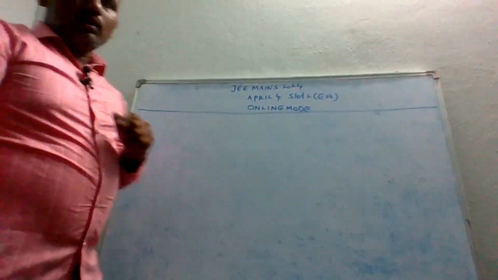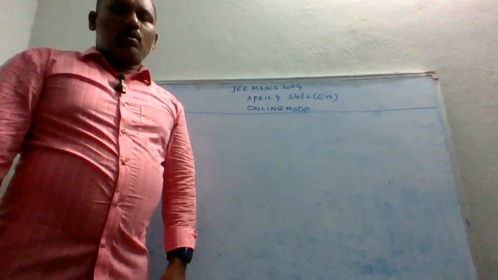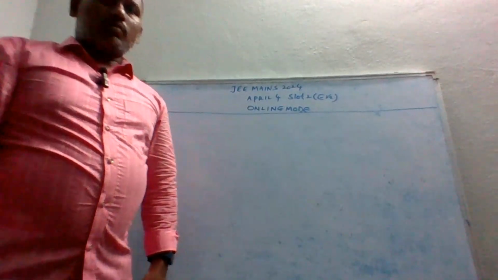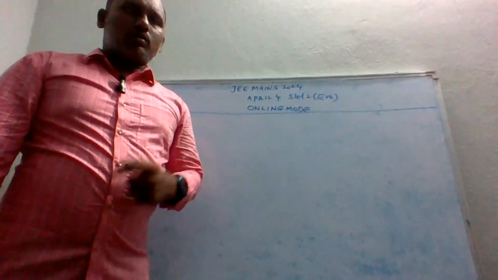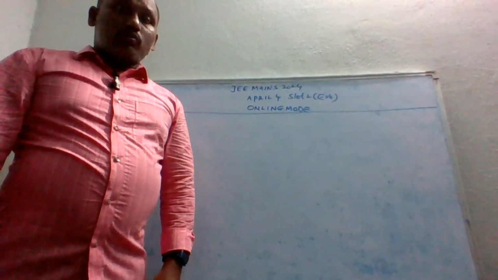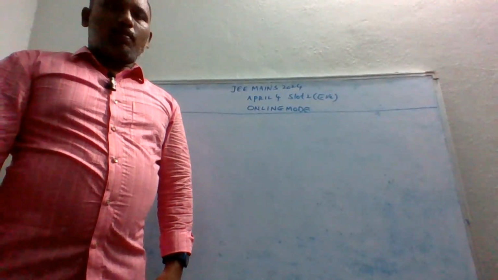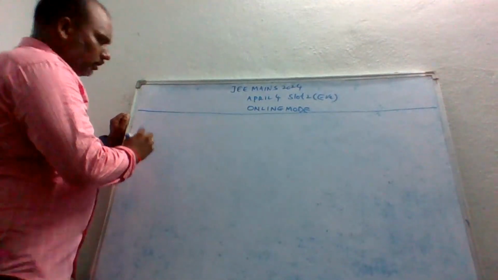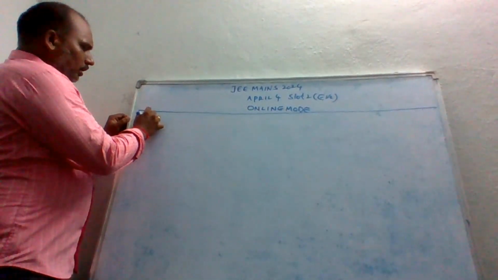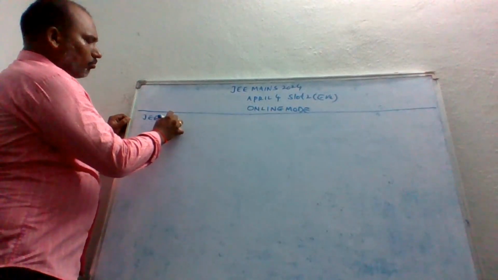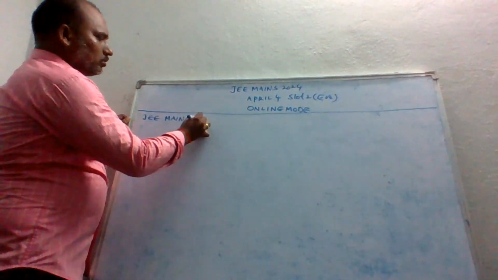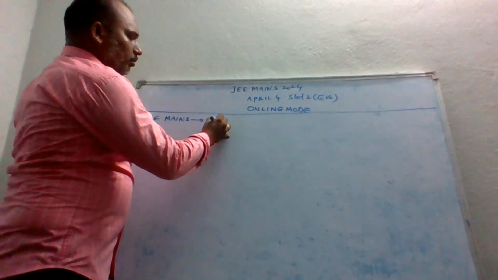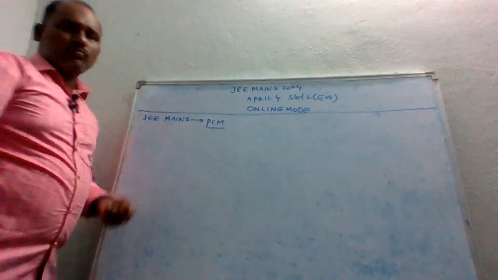Before we enter into the JEE Mains, let's see a brief discussion about JEE Mains. What will be there, how many subjects are there, how many marks, how many questions you have to attempt, and what is the pattern of the exam. Generally in JEE Mains we have three subjects, and the terminology is PCM.